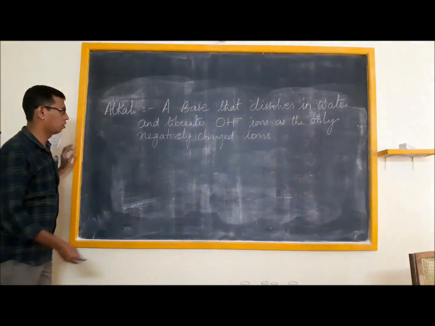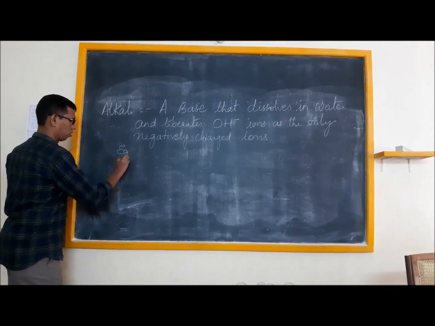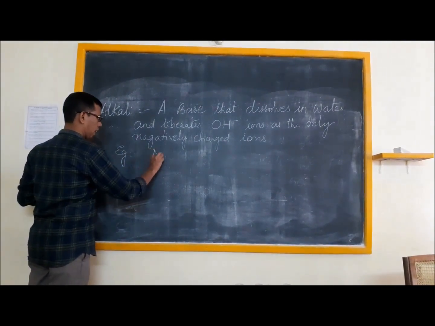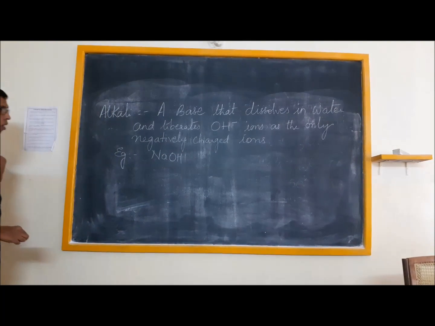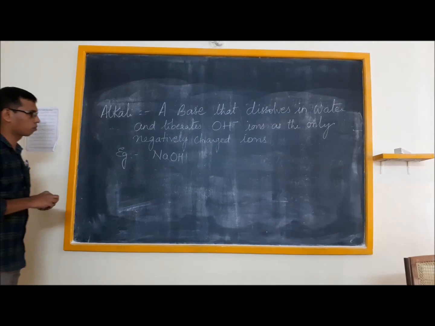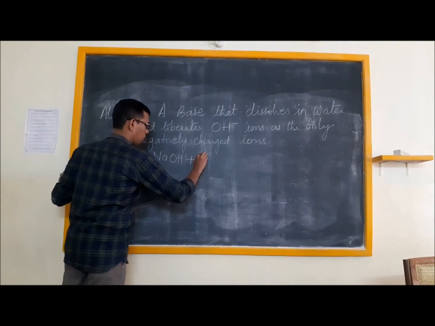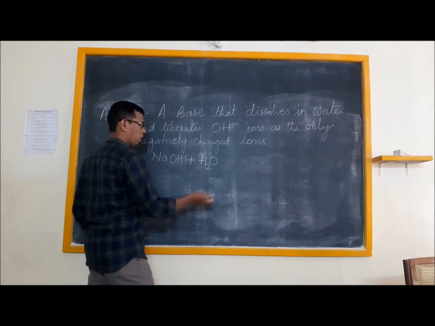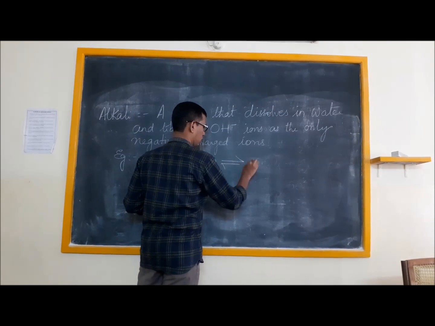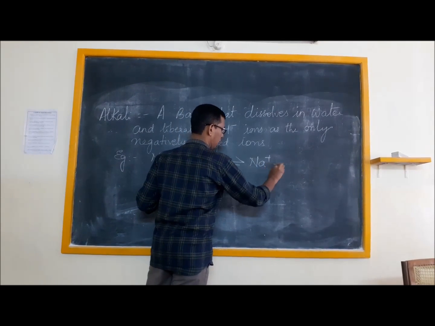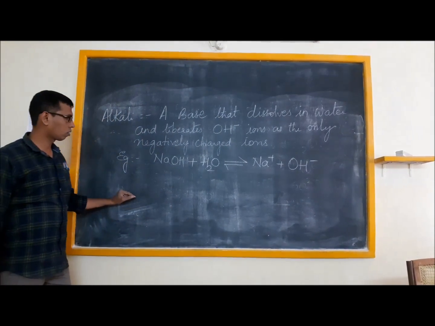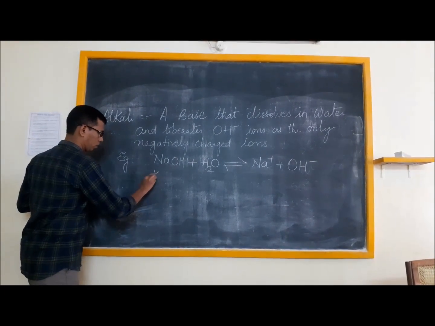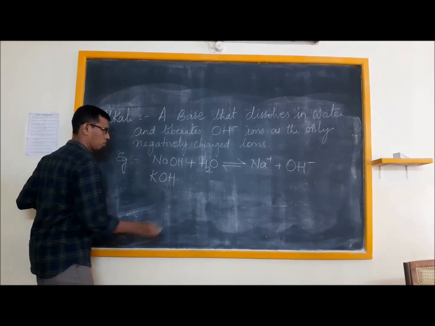For example, say NaOH. Now, this NaOH can dissolve in water and form Na+ and OH-. Say KOH.